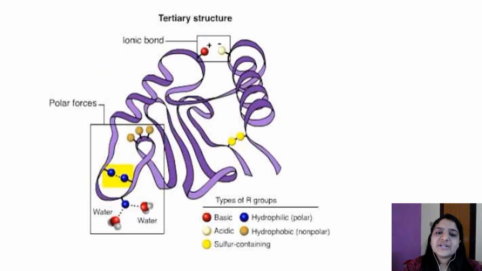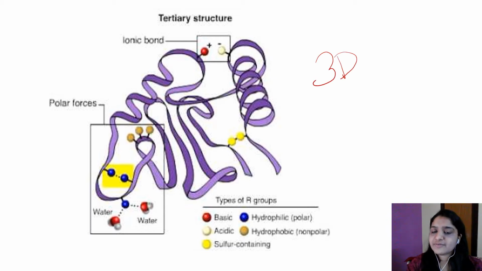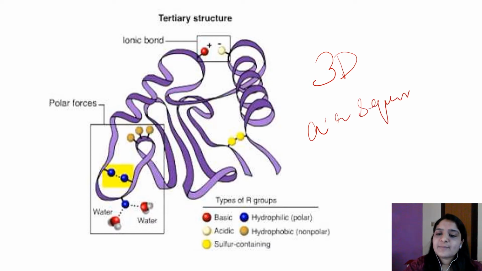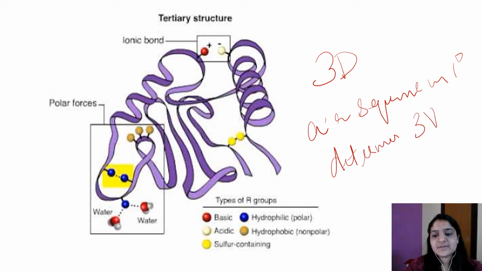Now coming to the tertiary structure. The entire three-dimensional conformation of the polypeptide is referred to as tertiary structure. The amino acid sequence in the primary structure determines the 3D structure of a protein.